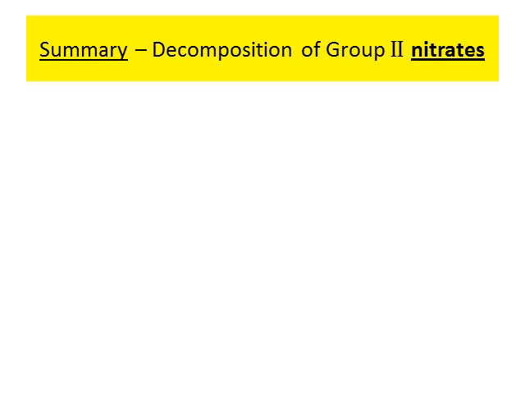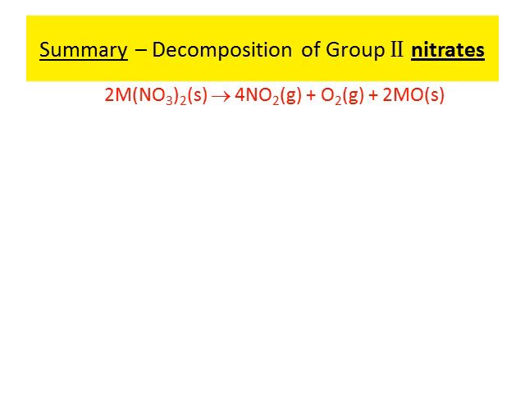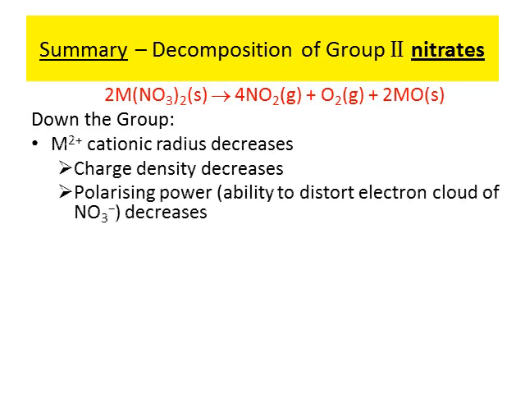Lastly, and most importantly, we have talked about the decomposition of the respective nitrates in order to form nitrogen gas, oxygen gas, and the metal oxide itself. Here, we have to talk about the thermal stability down the group. So, to summarize it in a table format, down the group, there is an increasing cationic size, as we have talked about in the earlier segment, which is that ionic radii increases.